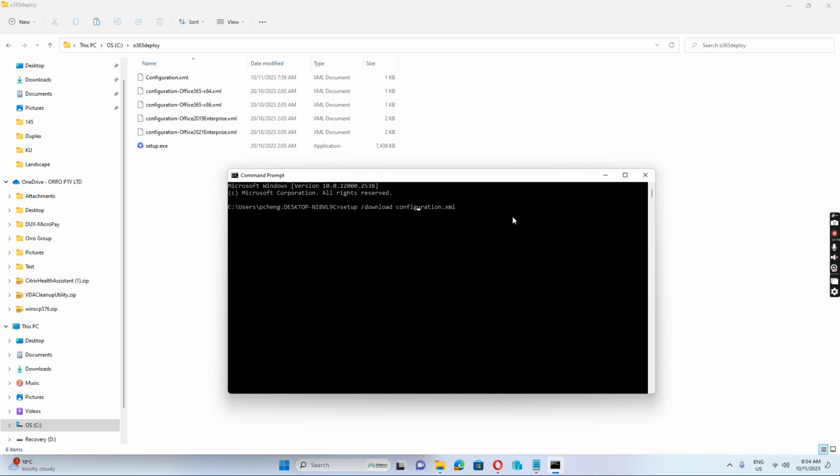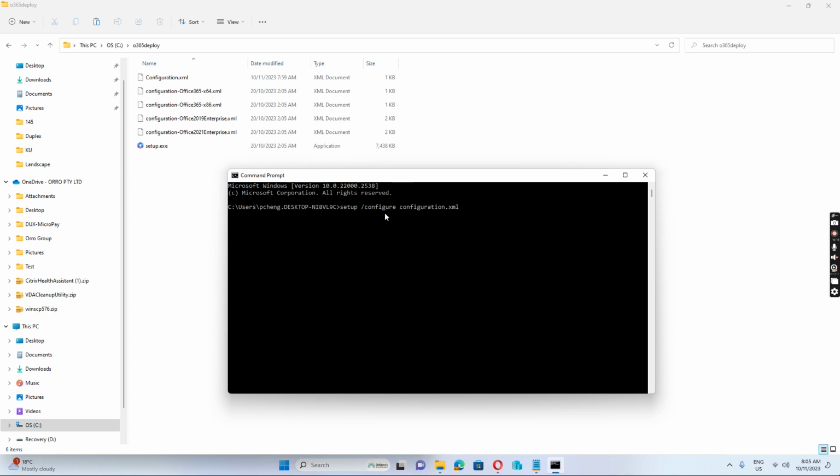The next thing is we need to run the other command to install the application. This is the first command we need to run. After this is done, we need to run the second one, which is configure. So just change the slash from download to configure, then it will install the application on the computer. And then after all this is done, log in as administrator, the local administrator on the computer, because only the local administrator can install the applications on the computer.